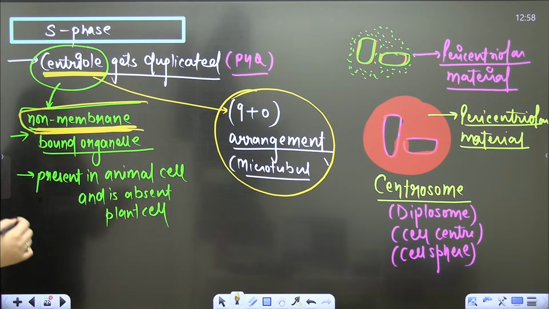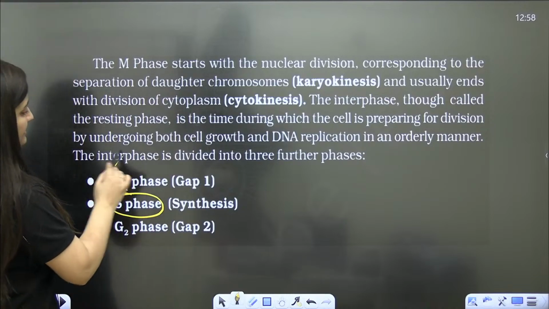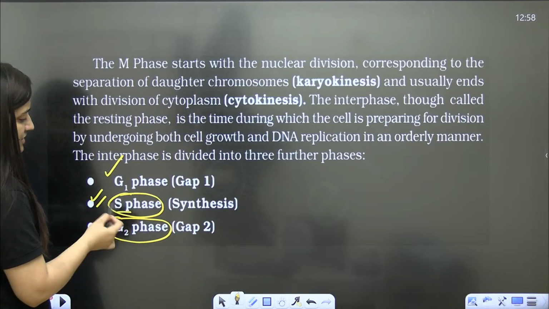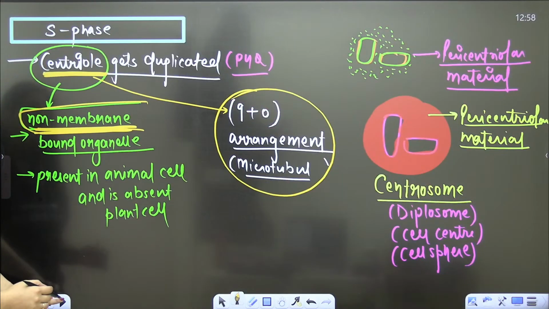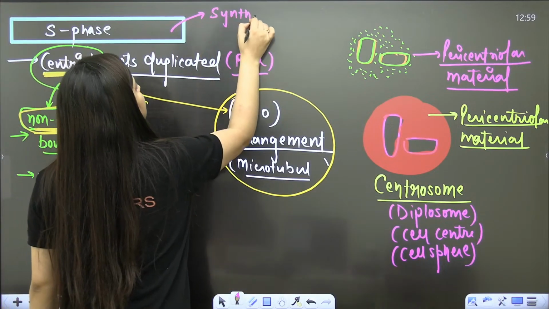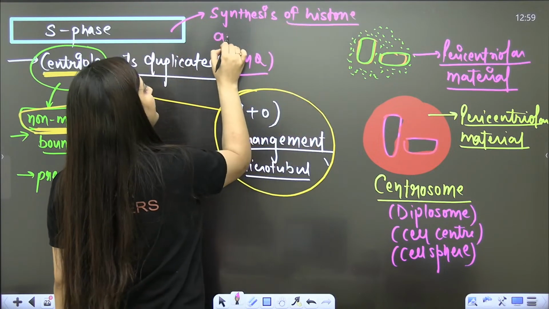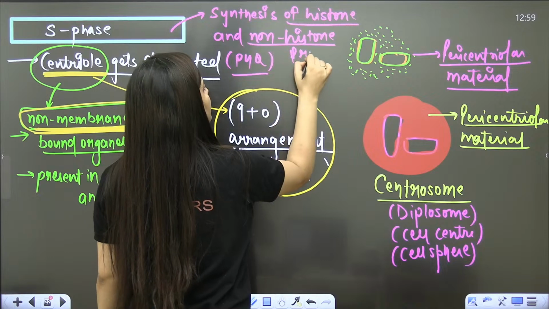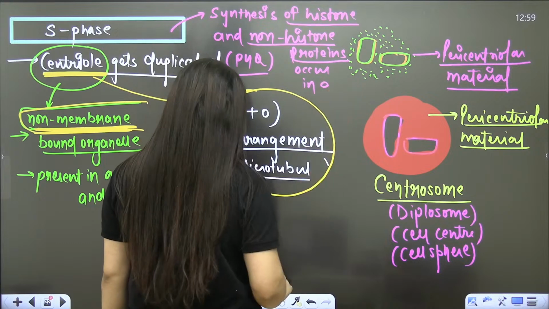Sure. See, whatever is required for S phase will be synthesized in G1 phase, and if there is something required in G2 phase, other than DNA replication, that will also be synthesized in S phase. But in S phase, one more thing that you need to remember is that the synthesis of histone and non-histone proteins occurs during S phase.